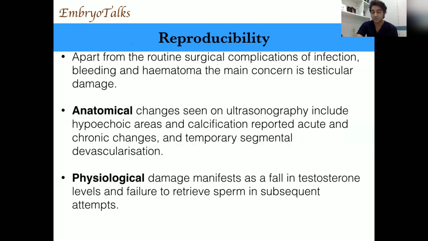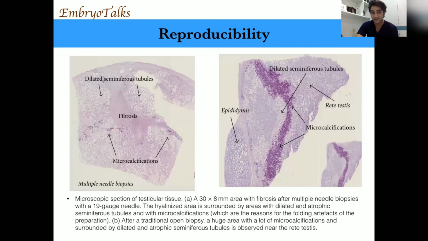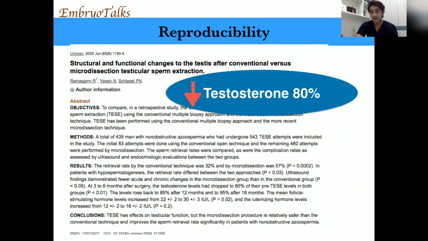So apart from the complications of hematoma and bleeding, because of testicular sperm extraction, there are anatomical changes and physiological changes. Whenever you are poking a needle, once, twice, or thrice, there is fibrosis, there is microcalcification, there are atrophies. As you can see in this slide, there are microcalcification and fibrosis at that particular area. It means you are stopping the spermatogenesis at that particular area. And also there is a reduction in the testosterone level.